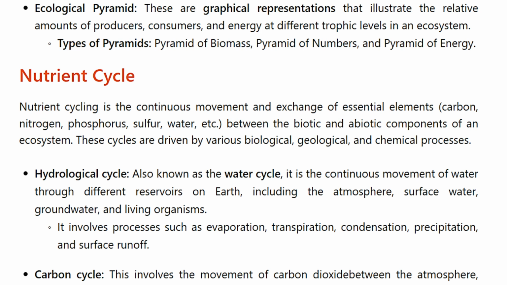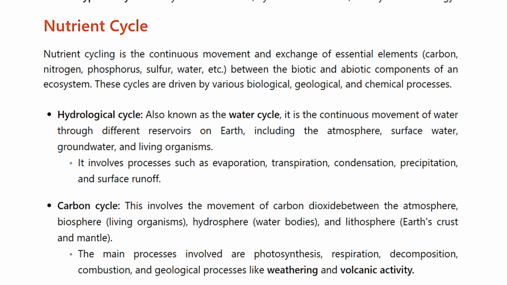Nutrient cycle. Nutrient cycling is the continuous movement and exchange of essential elements: carbon, nitrogen, phosphorus, sulfur, water, etc., between the biotic and abiotic components of an ecosystem. These cycles are driven by various biological, geological and chemical processes. Hydrological cycle, also known as the water cycle, is the continuous movement of water through different reservoirs on Earth, including the atmosphere, surface water, groundwater and living organisms. It involves processes such as evaporation, transpiration, condensation, precipitation and surface runoff.